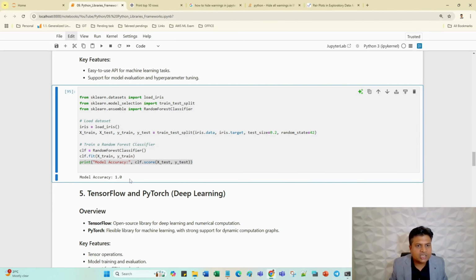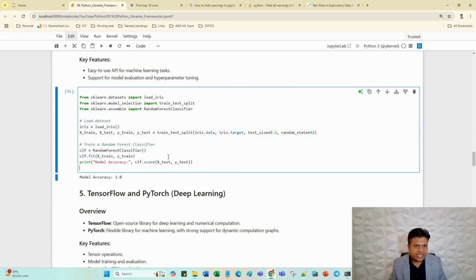Model accuracy is 1.0. This is called 100% accuracy. The reason is this data is very clean and accurate data. That's why we can see the accuracy is 100%. In most cases, accuracy comes out less than 100%. 100% accuracy means everything is perfect, which is almost impossible in the case of prediction, but sometimes it's possible.